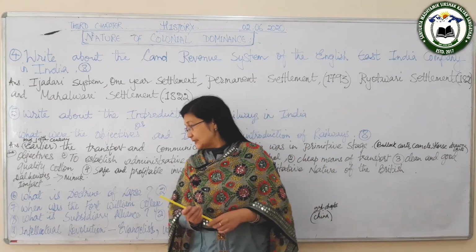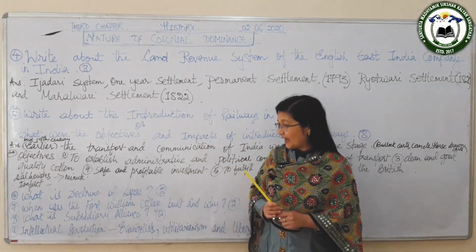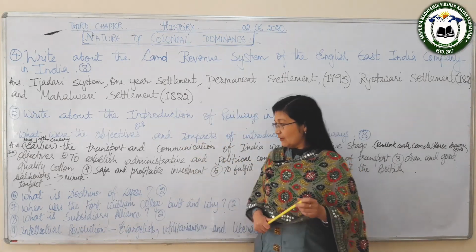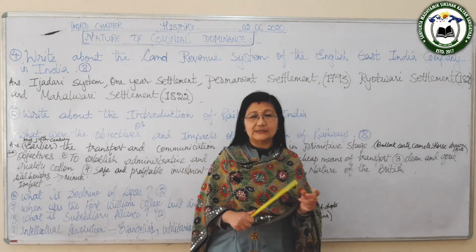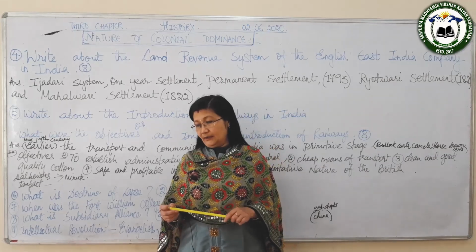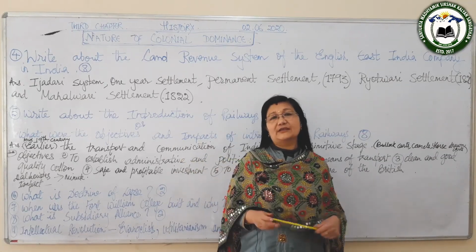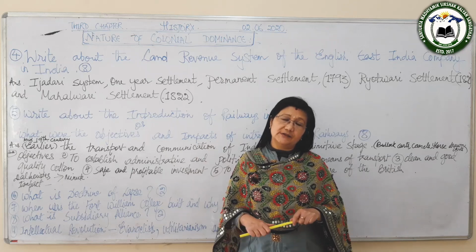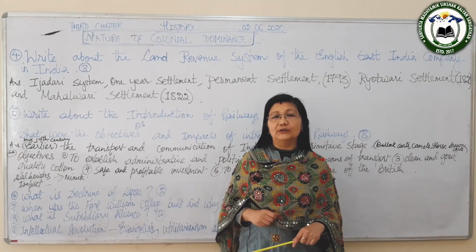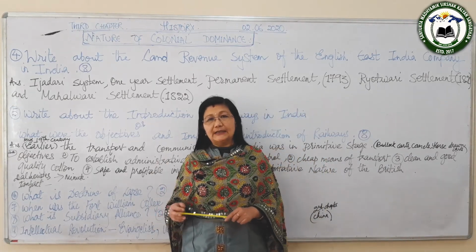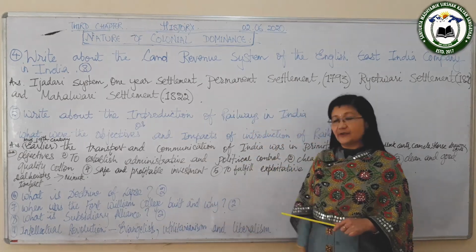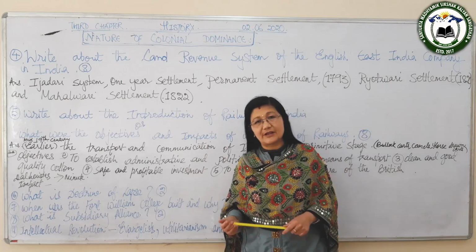And now the last bit that I will do in this 3rd chapter, and with that I will finish the 3rd chapter, and that is the intellectual revolution. Now how the intellectual revolution started is that, especially after the French Revolution of 1789, many new ideas started to spread, not only in Europe but even in India. There were new ideas like equality, that we are all equal, fraternity, we are all brothers, and other new ideas like Evangelism, Utilitarianism, Liberalism that started to spread after the French Revolution.